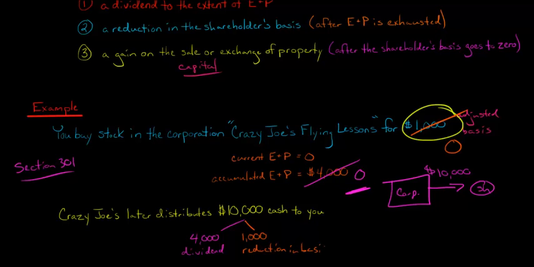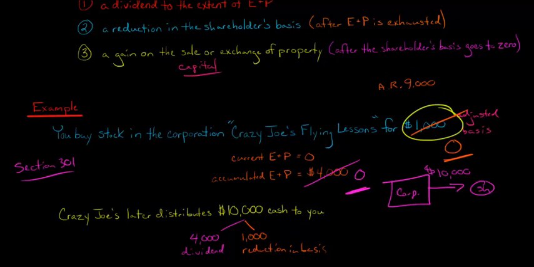If you don't know why that's an issue for you, think about it like this. Let's say you later sold the stock for $9,000, so your amount realized is $9,000. You subtract your basis to figure out your gain. This is hypothetical, just to explain the implications of basis. $9,000 minus $1,000 would be an $8,000 gain.